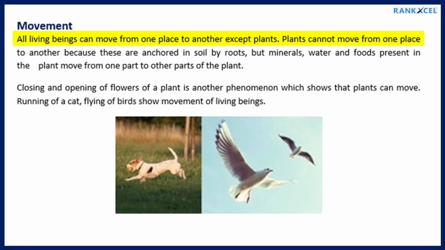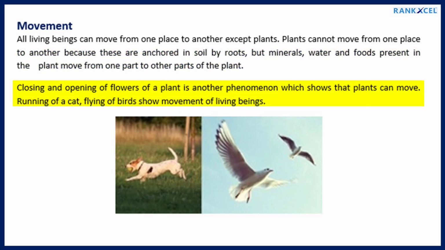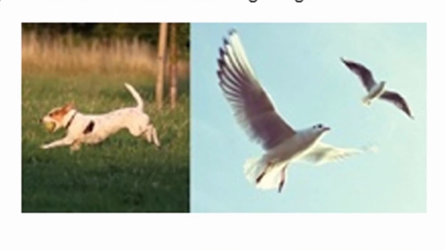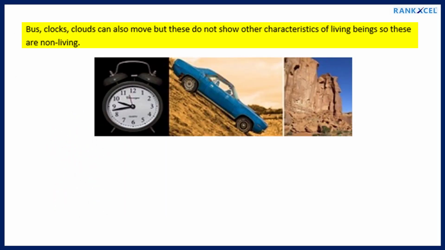Movement. All living beings can move from one place to another except plants. Plants cannot move from one place to another because they are anchored in soil by roots. But minerals, water and food present in the plant move from one part to other parts of the plant. Closing and opening of flowers of a plant is another phenomenon which shows that plants can move. Running of a cat, flying of birds show movement of living beings. Buses, clocks, clouds can also move, but these do not show other characteristics of living beings, so these are non-living.